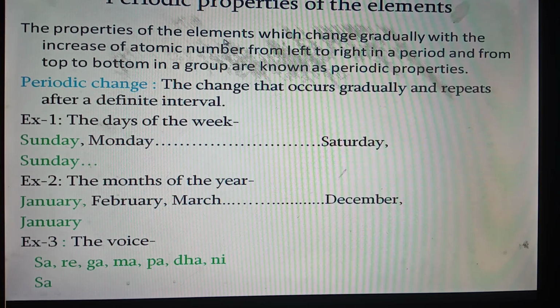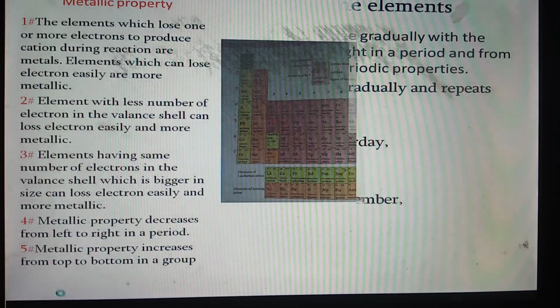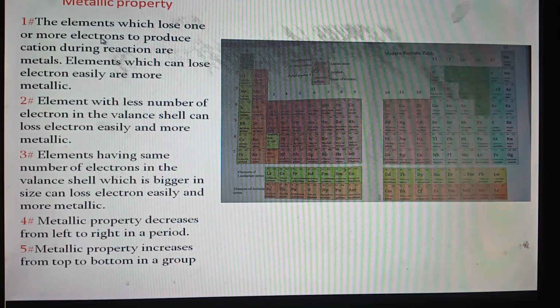The properties of the elements which change gradually with the increase of atomic number from left to right in a period and from top to bottom in a group are known as periodic properties. Today we shall discuss metallic properties of elements first. Metallic property of elements is a periodic property.